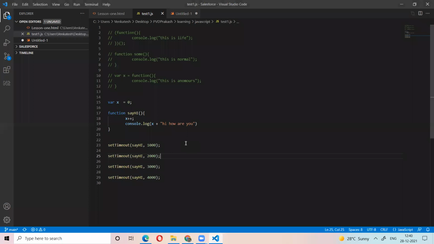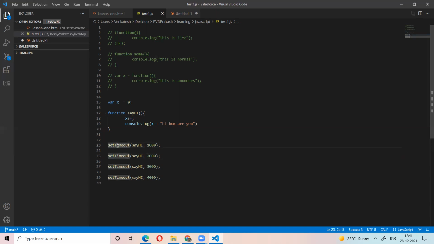Now tell me here which is the higher order function, which is the callback function? Here setTimeout is the higher order function.